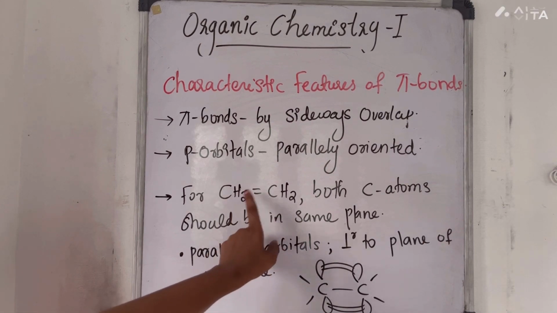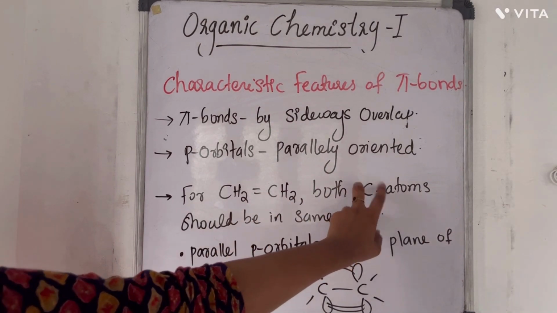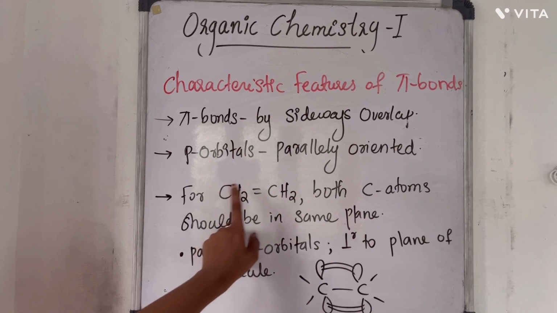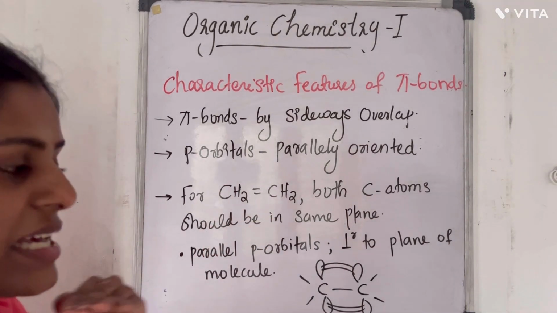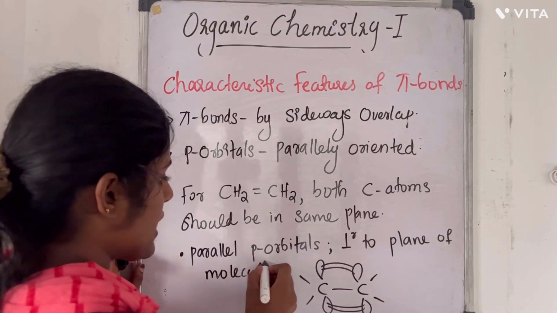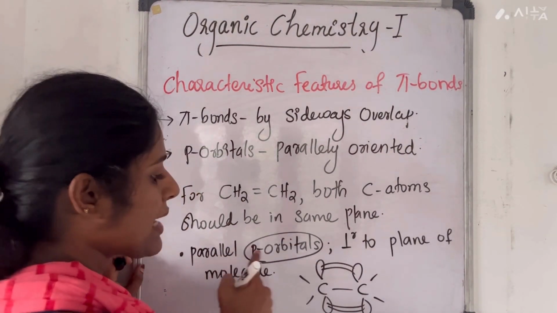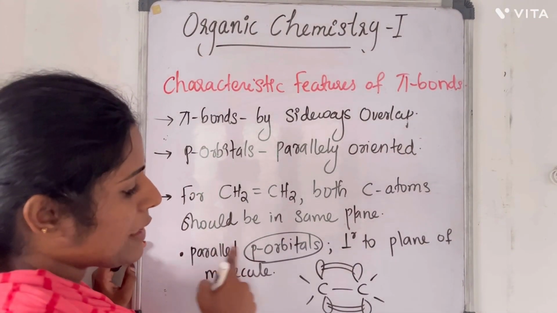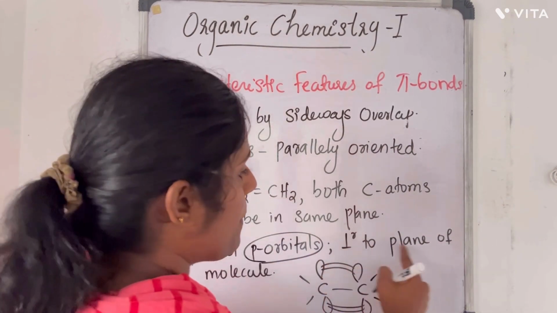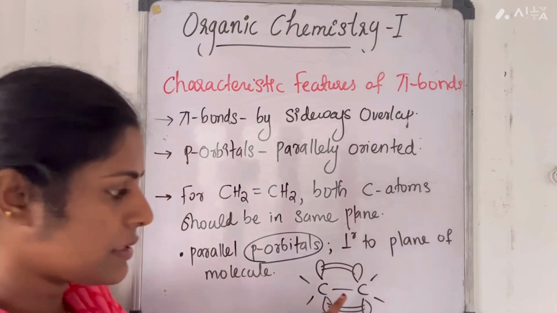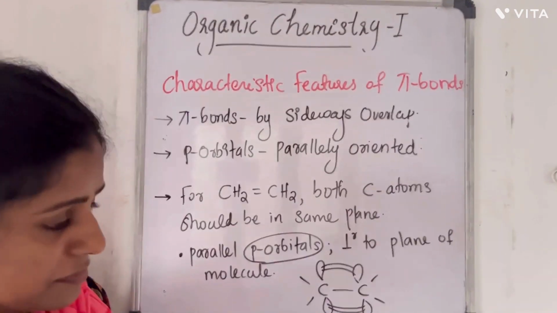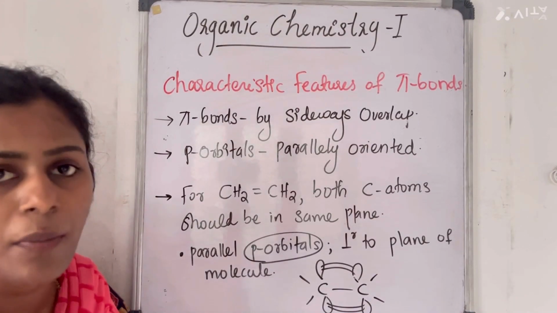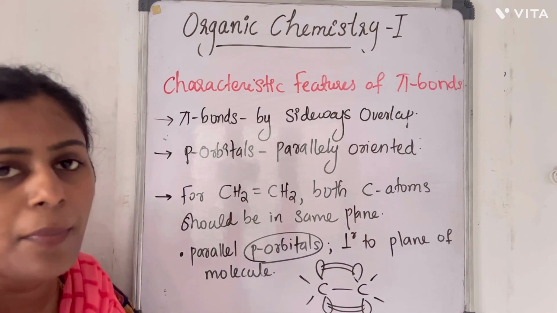For ethene, both the carbon atoms should be in the same plane, and also their p orbitals should be parallelly oriented and perpendicular to the plane of the molecule. This is how p pi bonds are formed.